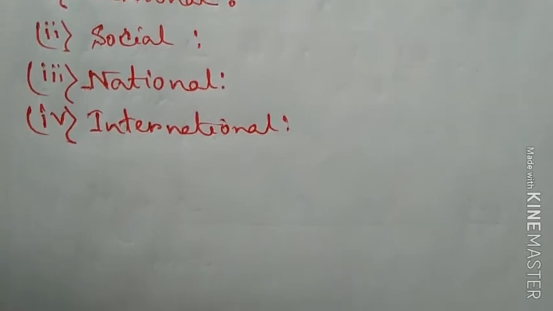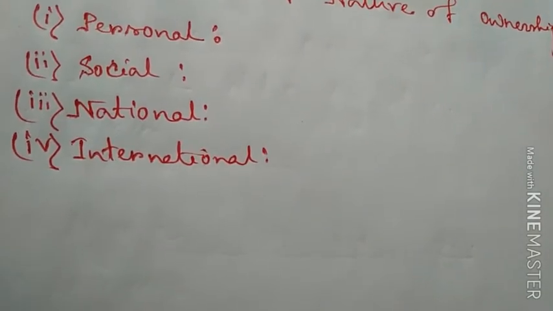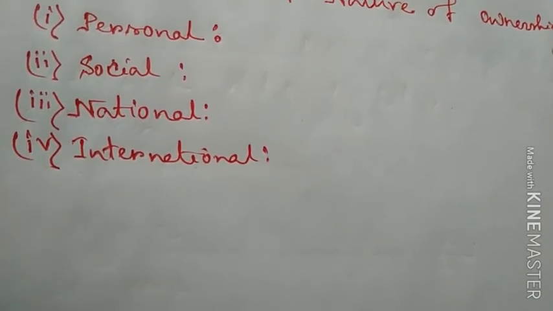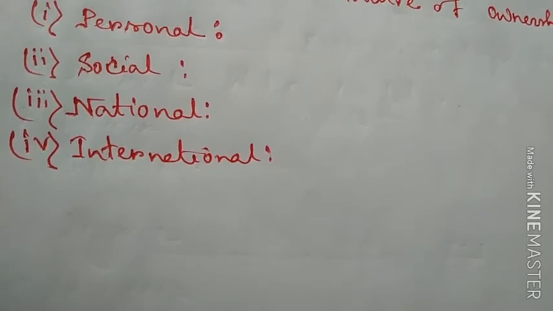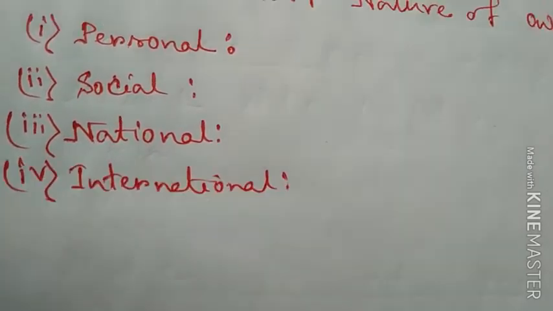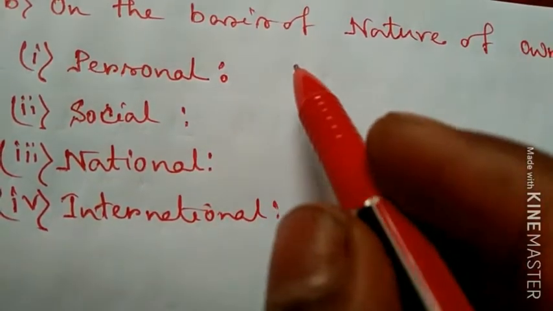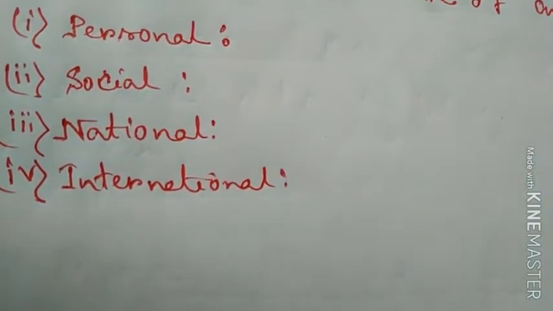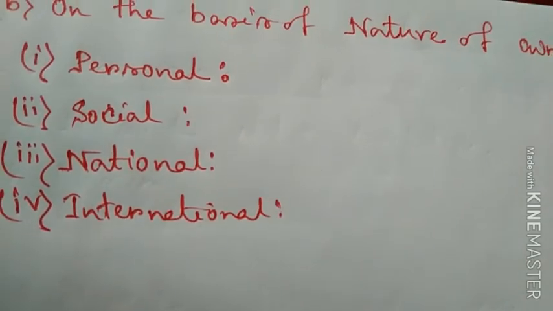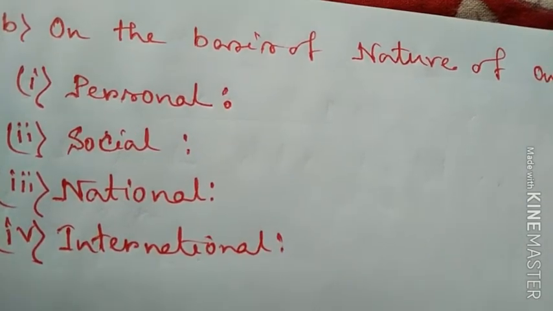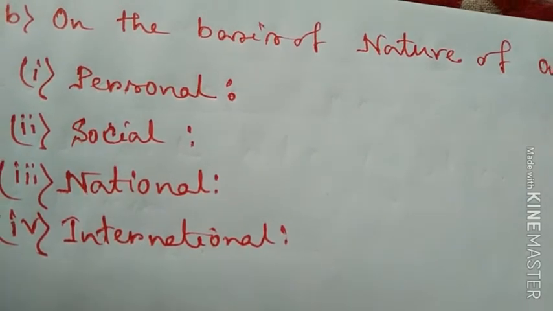Now what are the personal resources? Personal resources are those resources owned by a single individual or a group of individuals. That time it is called personal resources. For example, when you come to school on your own bicycle, that is an example of personal resource, or you can say your house is an example of personal resource.